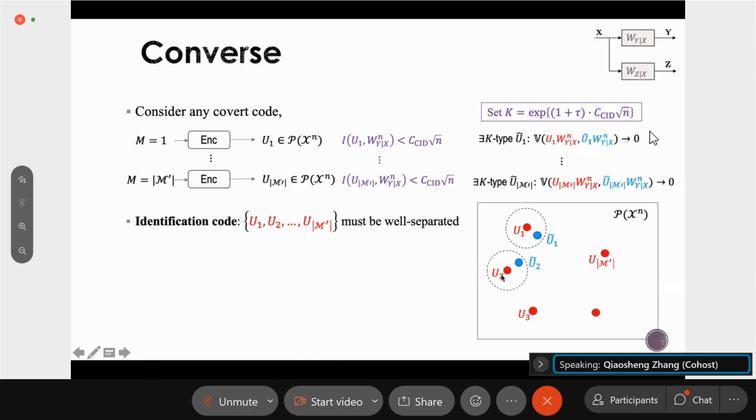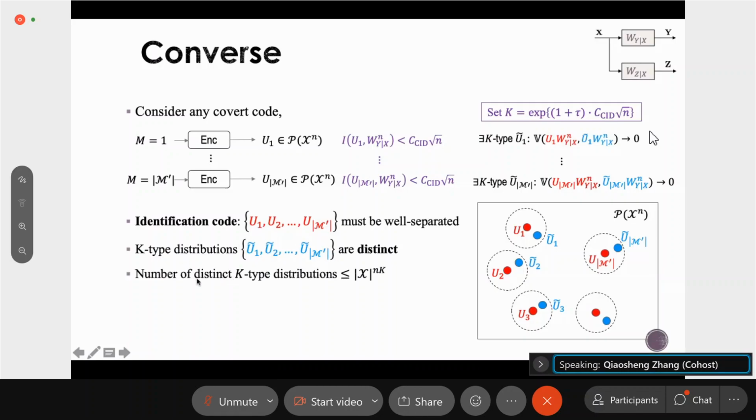And similarly, for all the other code words, there should be some other U tilde 2 and U tilde 3, and also U tilde m prime, such that they are close to the original code words. And since U1, U2, U3, Un prime, these code words should be well separated, and each of the blue distributions is also close to its red distribution, then we know that these blue distributions, U tilde 1, U tilde 2, all the way to U tilde m prime, should be distinct. They cannot be the same. And also we notice that all of these blue distributions are k-type distributions.